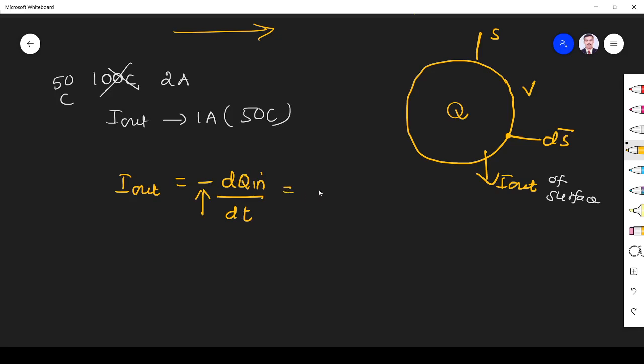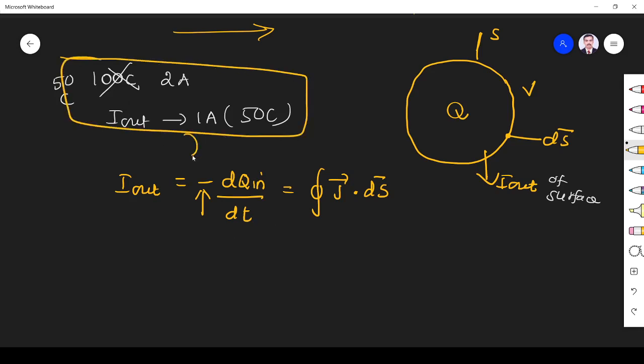We know I is equal to J dot dS. It is a closed surface, since a volume is nothing but a closed surface. If you want to know about this, please refer to my video on current density. Now we have the relationship between all the things in mathematical form. This example I wrote in mathematical form.